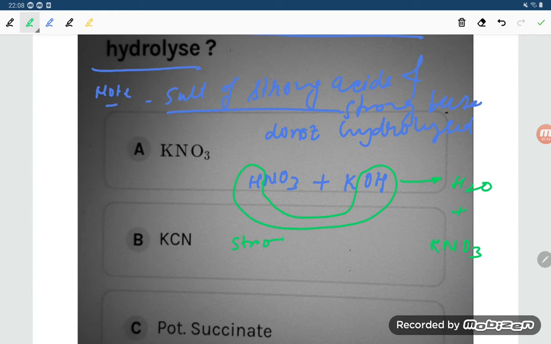Nitric acid is a strong acid and KOH is also a strong base, so KNO3 is the salt of a strong acid and a strong base. So it will not hydrolyze. So our required option is option number 1.